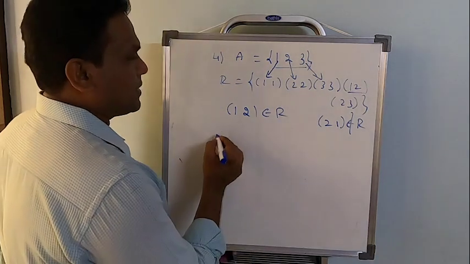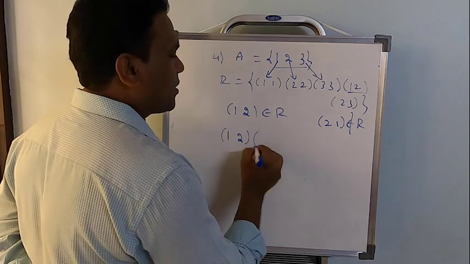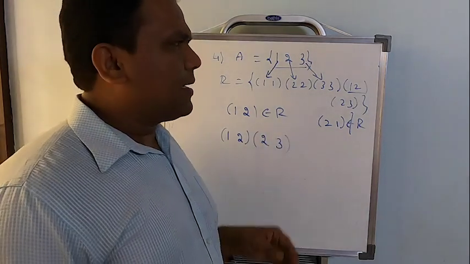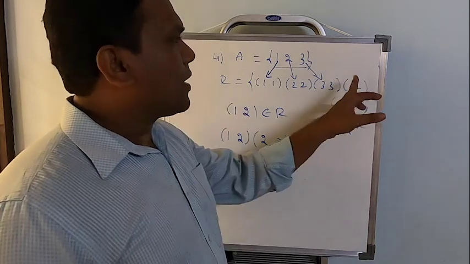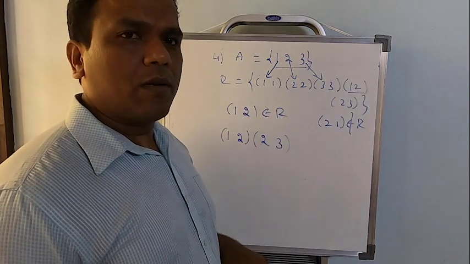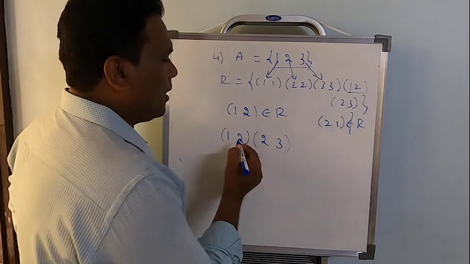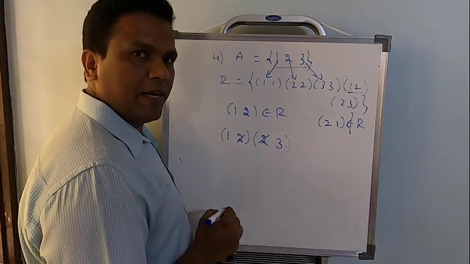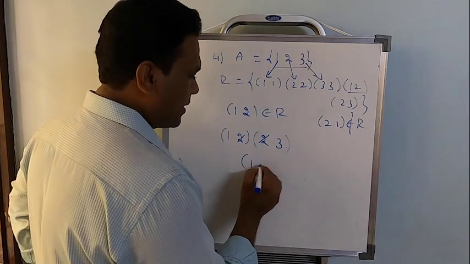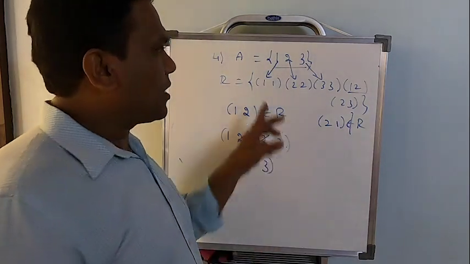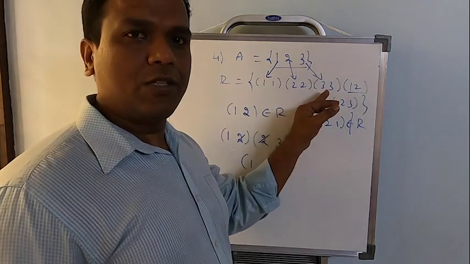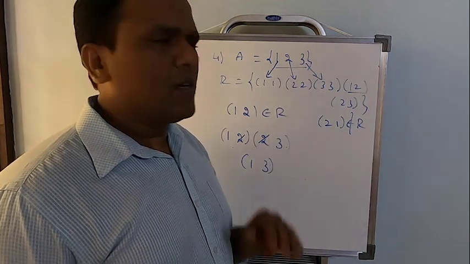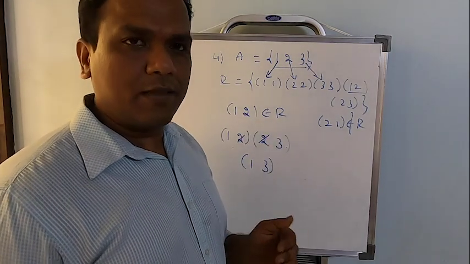Now, to check transitive, I should find (1, 2). I can take (2, 3), not necessary. I can go for the other one also. Okay, (1, 2) and (2, 2) is also possible. Now (1, 2) and (2, 2). When I eliminate this common element, what is the remaining? (1, 3). But (1, 3) nowhere exists in the given relation. Therefore, the relation R is not going to be transitive. Simple workout. That's it. There is nothing much.